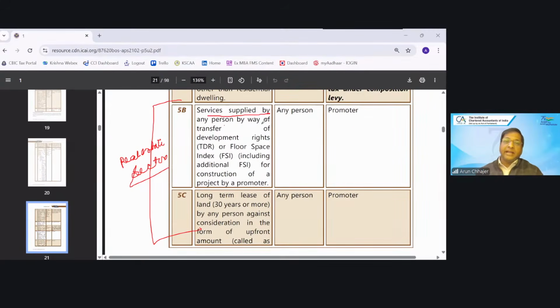Service supplied by any person by way of TDR, FSI, or long-term lease of 30 years or more, if the recipient is a promoter developer. They are not saying registered or unregistered; they are saying irrespective of the category of the supplier, if the recipient is a promoter. Who is the promoter? In real estate there is the concept of RERA, the Real Estate Regulation Act. Whoever is developing the building is called the promoter. If the promoter takes the TDR, FSI, or the long-term lease, they have to pay the tax under reverse charge.